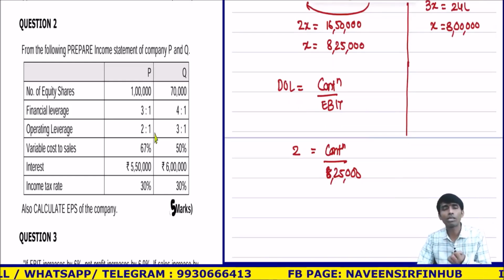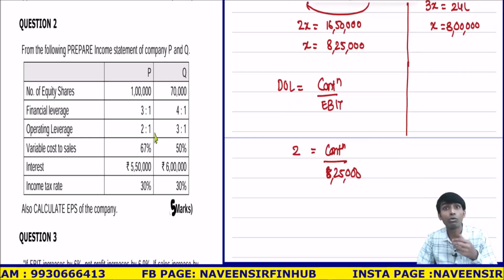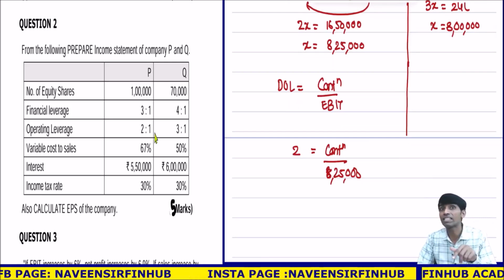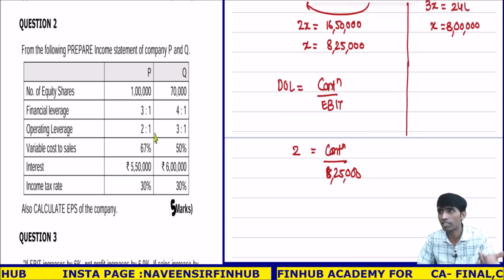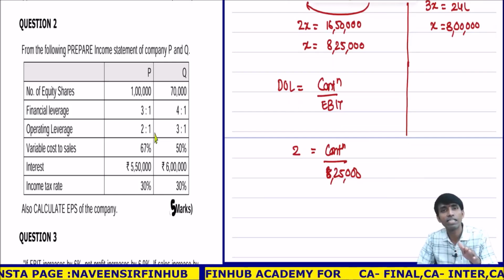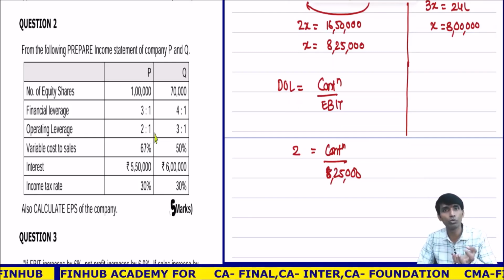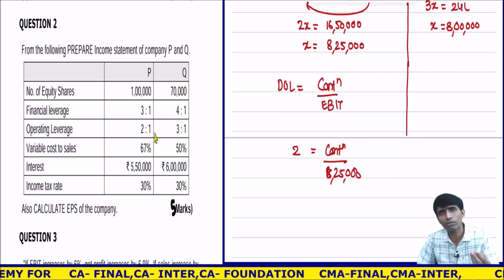So in the question, what is the problem? Students don't understand where to start and how to do the next step. So the first step is: financial leverage and interest are given, so I can easily find EBIT. Related to EBIT, what is given? Number of equity shares is not related. Operating leverage is related: contribution upon EBIT. So if you do contribution upon EBIT, you can easily calculate the contribution.